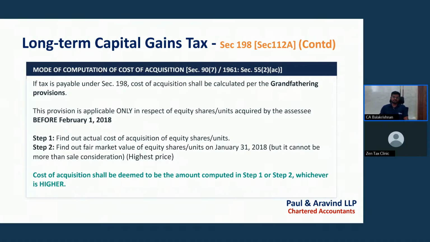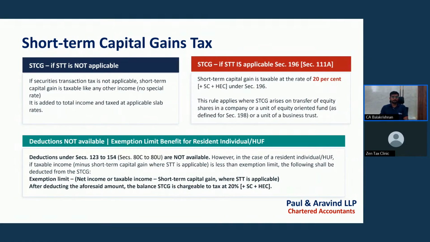Whichever is higher can be taken. So then we'll go to short-term capital gains tax. For short-term capital gain, if it is not covered under section 196 of the Income Tax Act 2025, then the normal tax slab rate will be applicable. There is no special provision for the same.